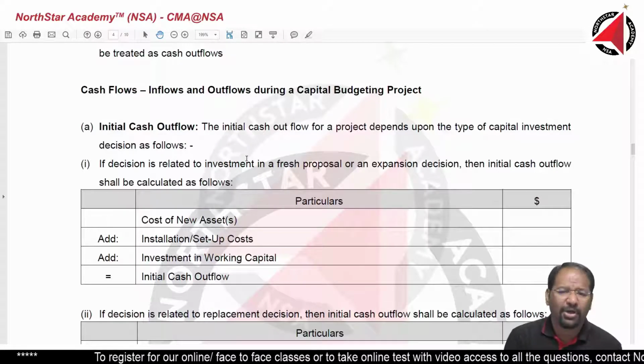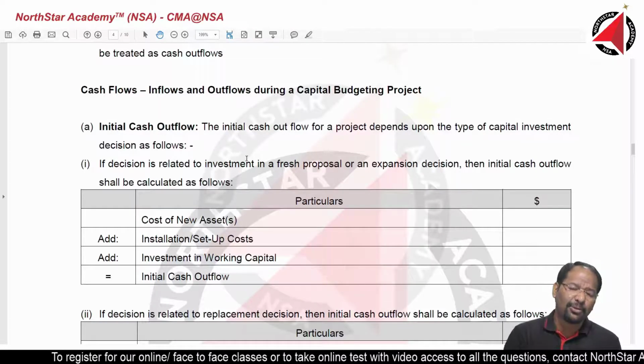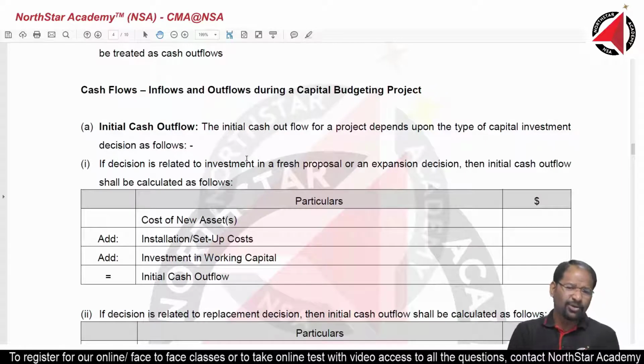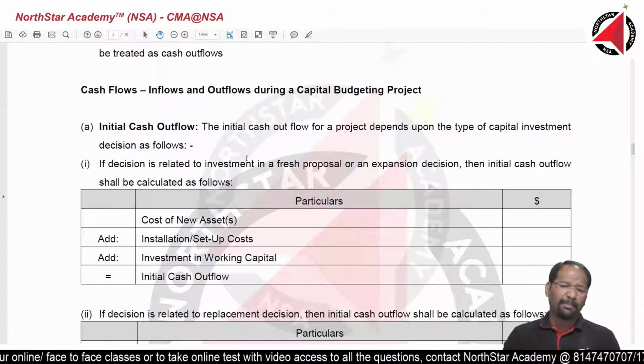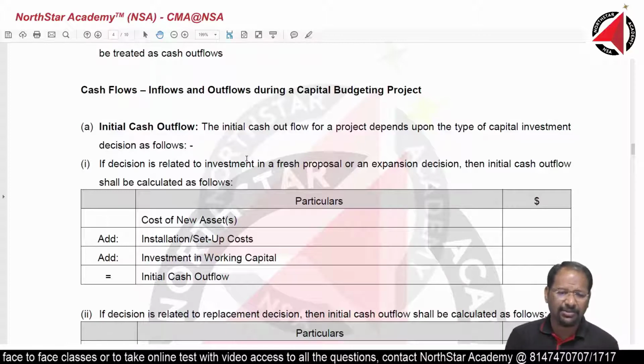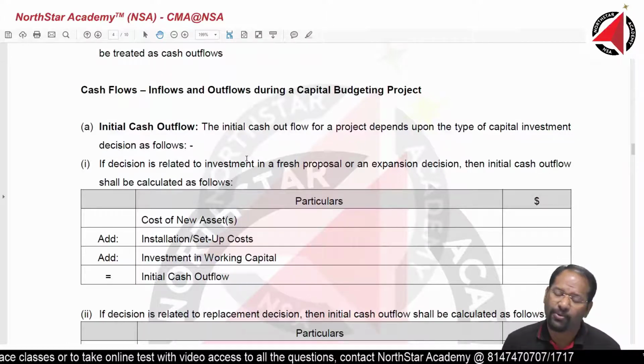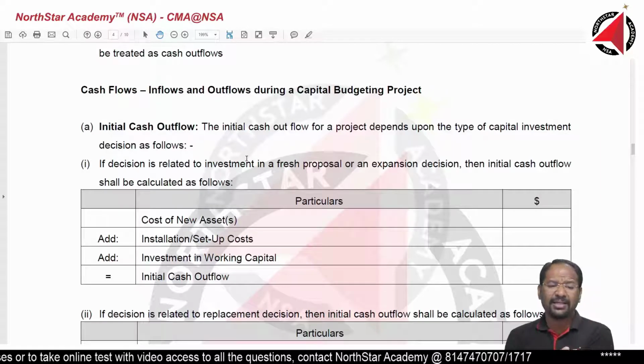We can create our own format. These are only for guidance purposes. In case you are lost, put the format, put the data, and the answer will come without much effort. And that is why this format will be useful for you under different situations.